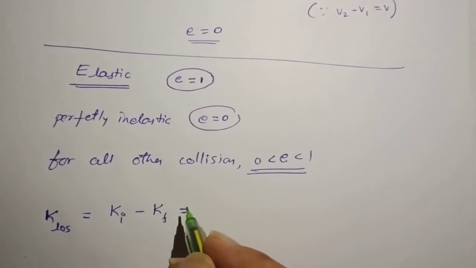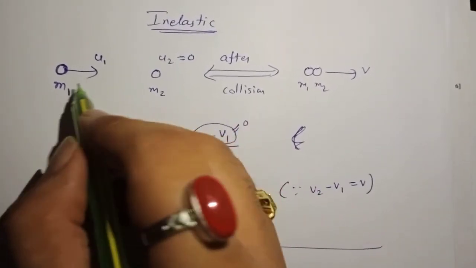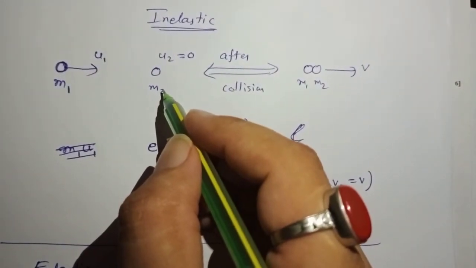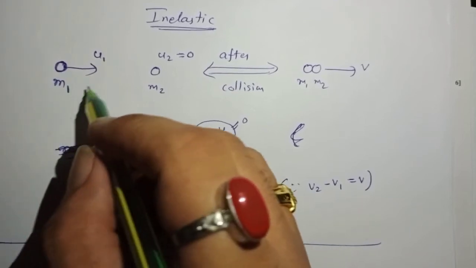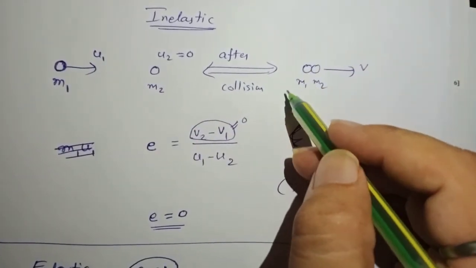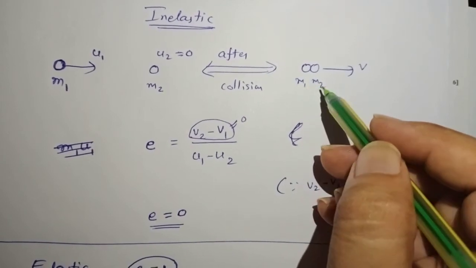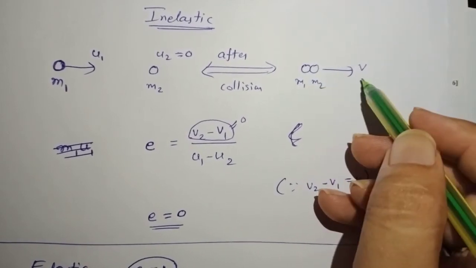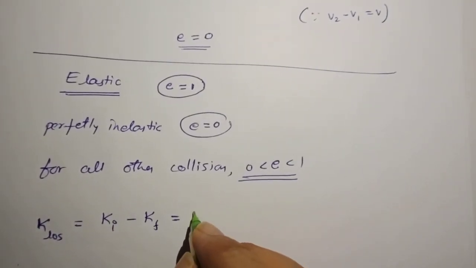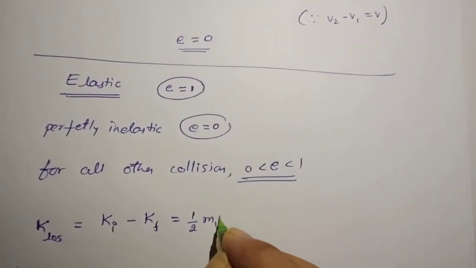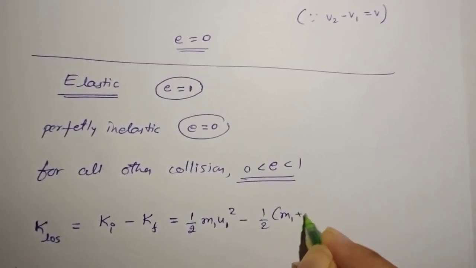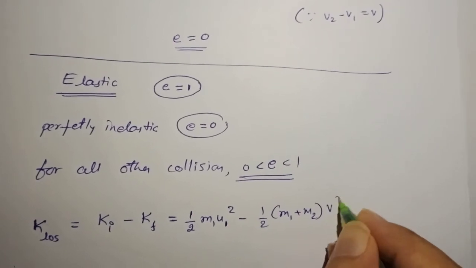Initially, only m1 had kinetic energy, and the kinetic energy of m2 was 0. So the initial kinetic energy is half m1 u1 square. The final kinetic energy is half into (m1 plus m2), because they are moving together, into v square. So the kinetic energy loss is half m1 u1 square minus half into (m1 plus m2) into v square.